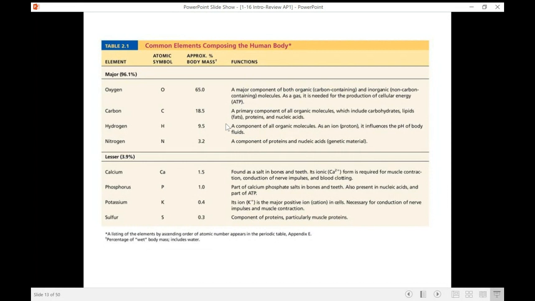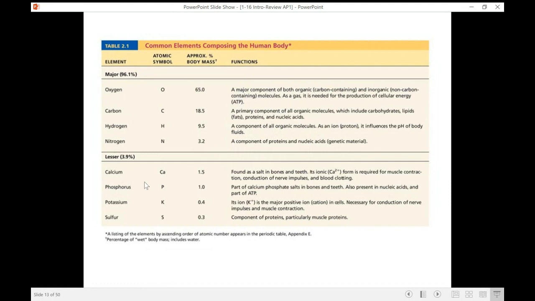We also have carbon. That's the primary component of all of our organic molecules: carbohydrates, lipids, proteins, and nucleic acids. And then hydrogen is a component of all of those organic molecules as well. We have it as an ion, so it can just be a proton, meaning that it has donated out its electron and then it just has that positive charge, and it can influence the pH of our body fluids. And then nitrogen is a component of proteins and nucleic acids, which are our genetic material.